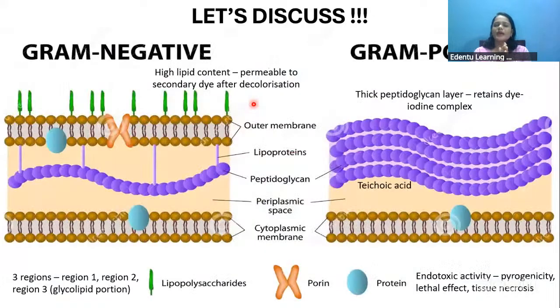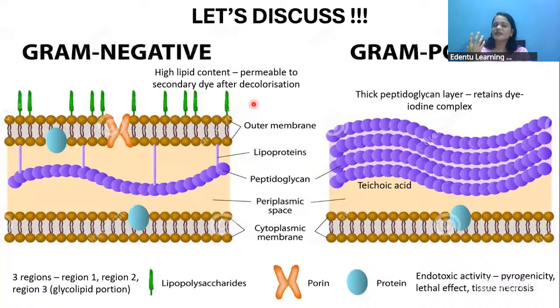Okay, so based upon its gram staining properties, that is the basic property that we use to differentiate bacteria into gram positive and gram negative bacteria. Gram positive bacteria, since they have a thick layer, will retain the primary dye.